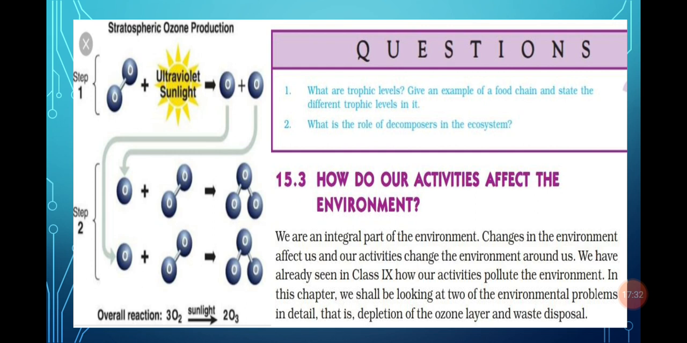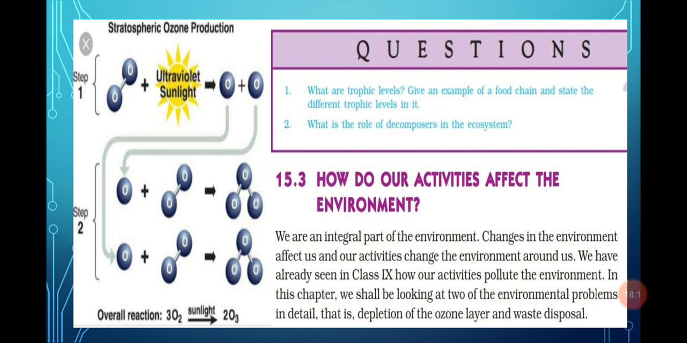Next topic is how our activities affect the environment. Mainly our activities affect the environment, but in this chapter we have to discuss only two: first, depletion of ozone, that is, the impact of our activities on the ozone layer, and second, waste disposal. So first we will discuss how ozone is formed. A diagram is given. From the diagram it is clear that first is oxygen. In step 1 there is O2. When UV radiation falls on O2, it divides into O plus O. Then that O plus O combines with O2 again and forms O3.